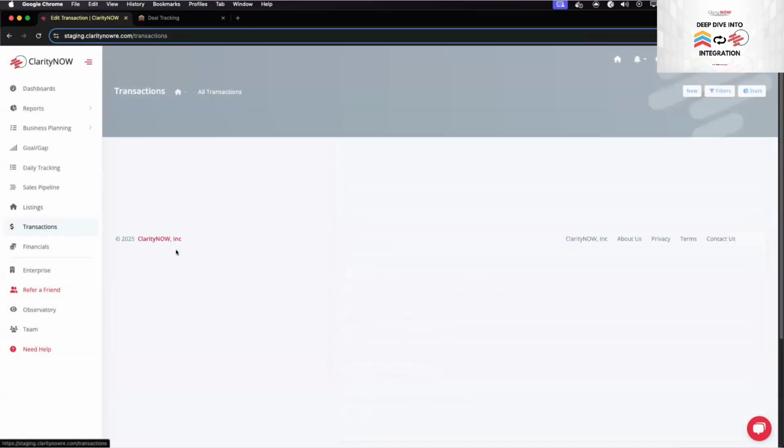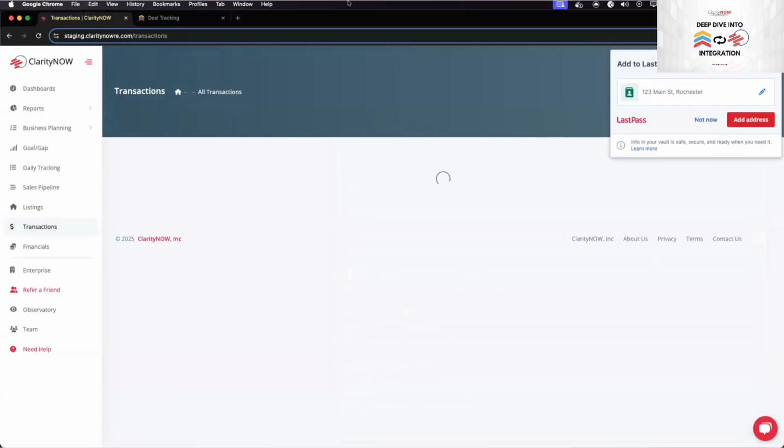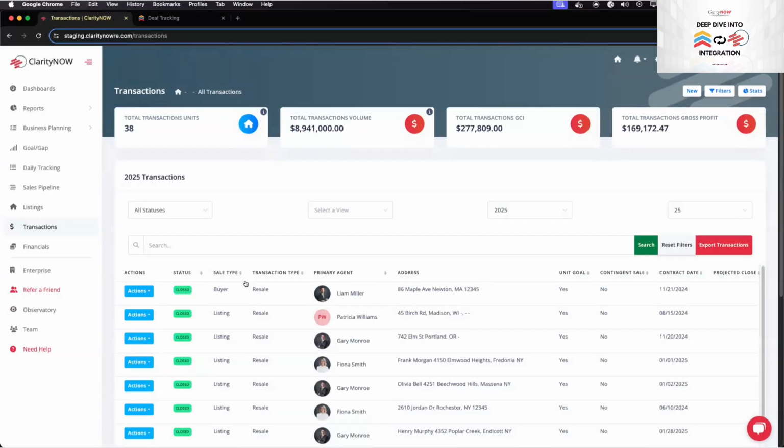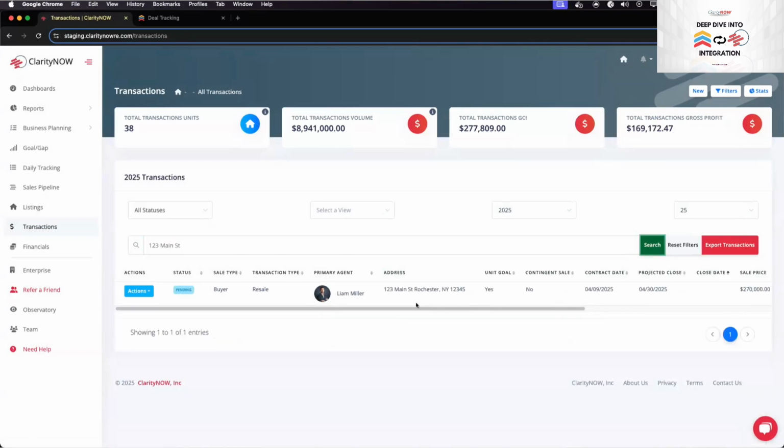And you also have the ability to update the Fub deal. Yep, so it's reversed as well. Anytime that you create or update a transaction, so we'll find that Main Street, this is that transaction that we were just working on. Anytime that a transaction in Claritynow is connected to a Follow Up Boss deal in Fub, you can actually see that by this tag here, Fub deal.